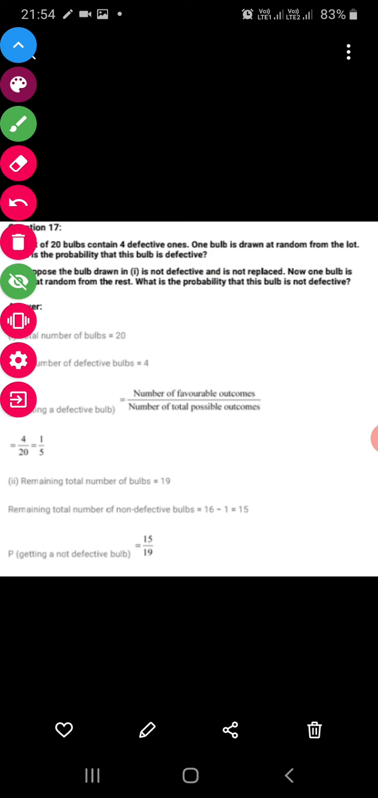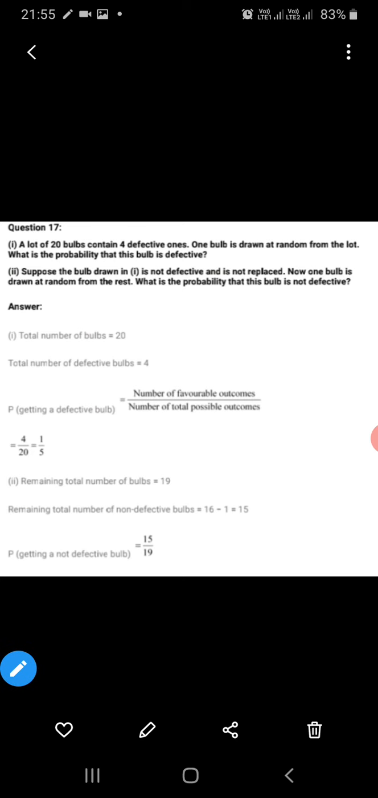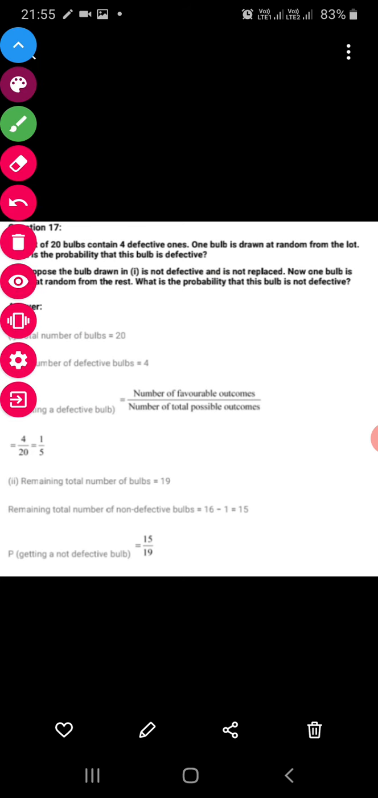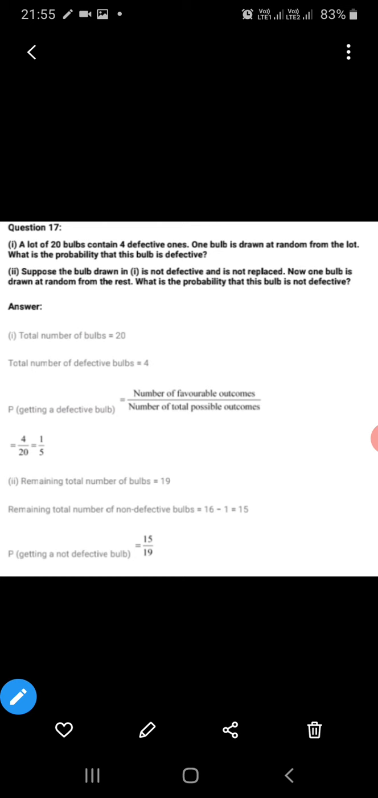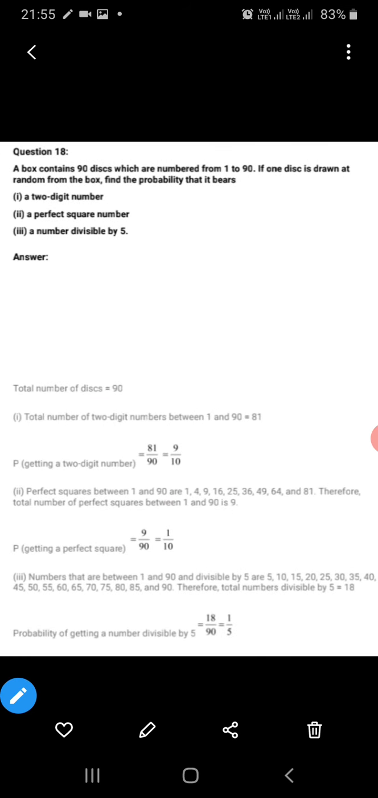In the first part it is asked defective and the second part says कि अगर वो defective नहीं है तब क्या probability होगी not defective वाले की. So it is a confusing question class. So I consider this a very important question also. In board also it has come once.